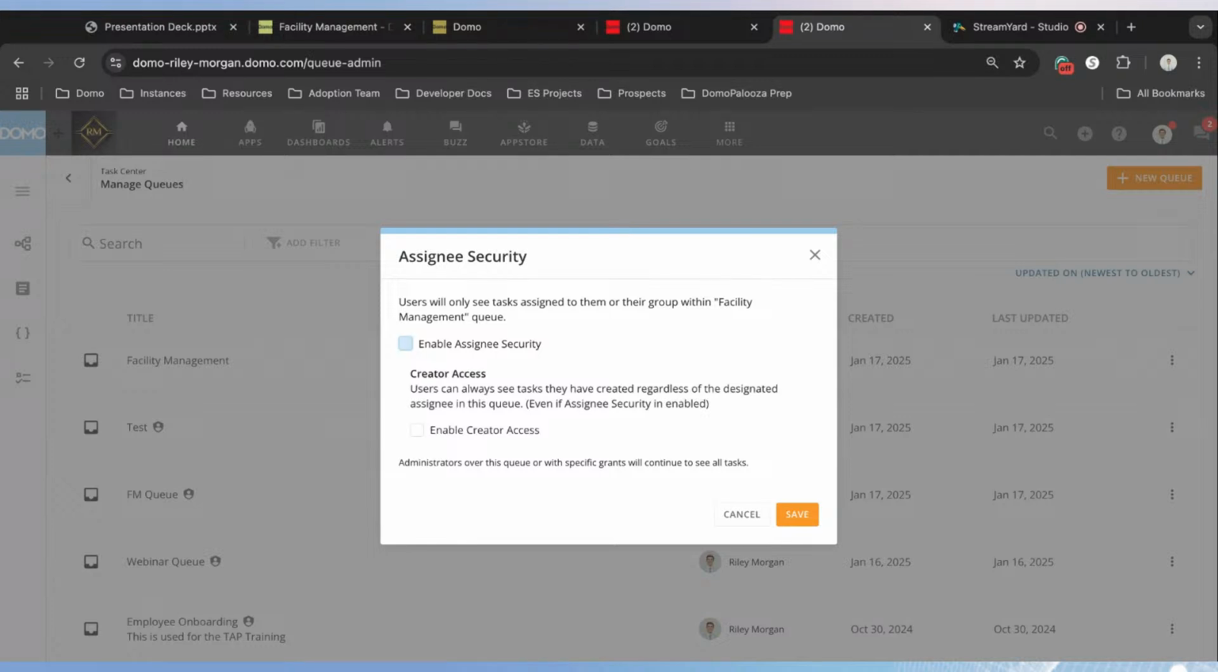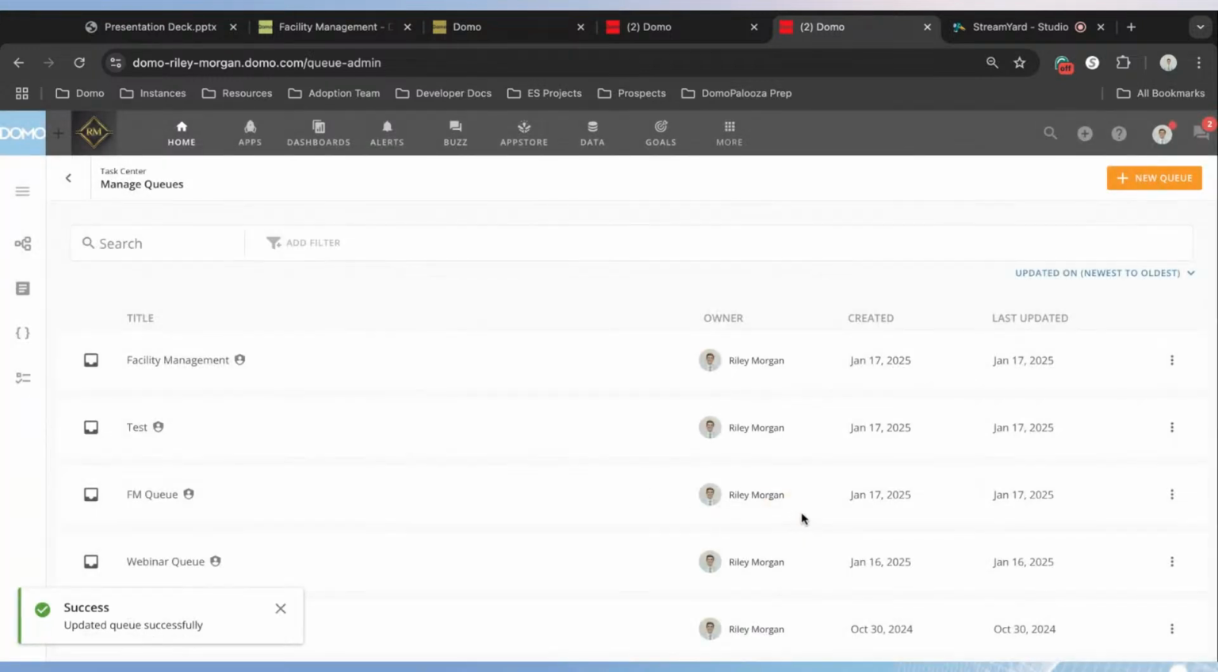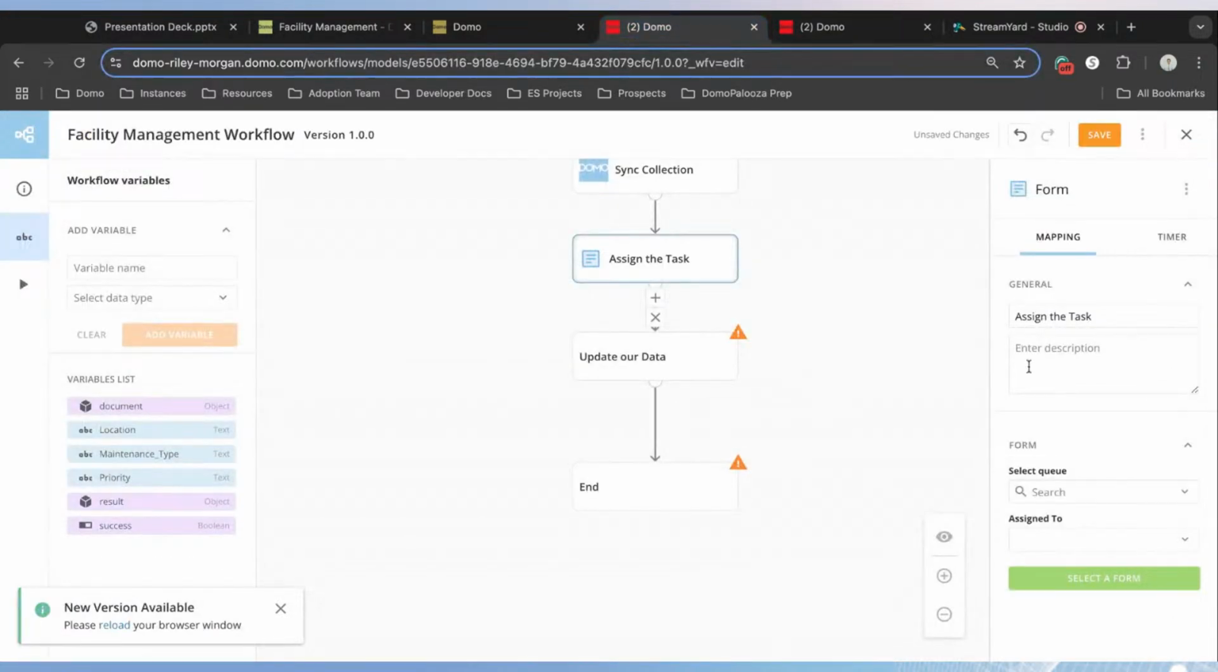no matter who the task is assigned to. So we're going to click on Enable Assignee Security, and then this Enable Creator Access will give the creator of the task access to see the progress and status and who's assigned to it. So in Assignee Security, we're going to click on both of these, and we're going to save it. And that's all we need to do in this section. We're going to jump back to our workflow here. So now we have a queue for our task to be assigned to.